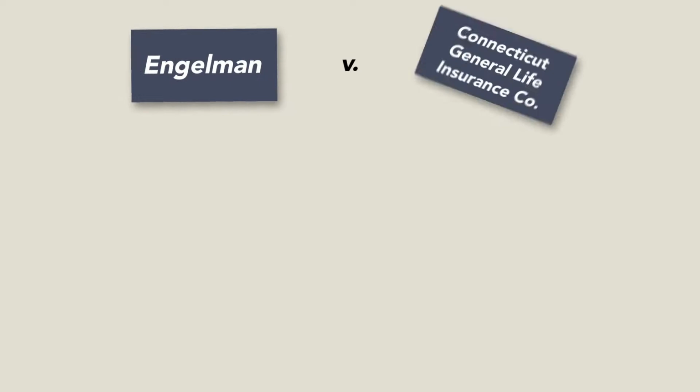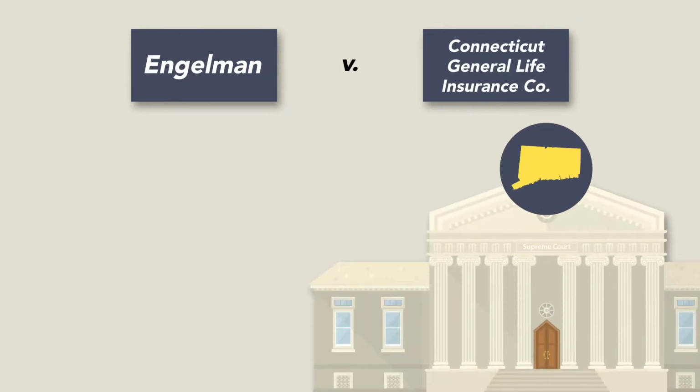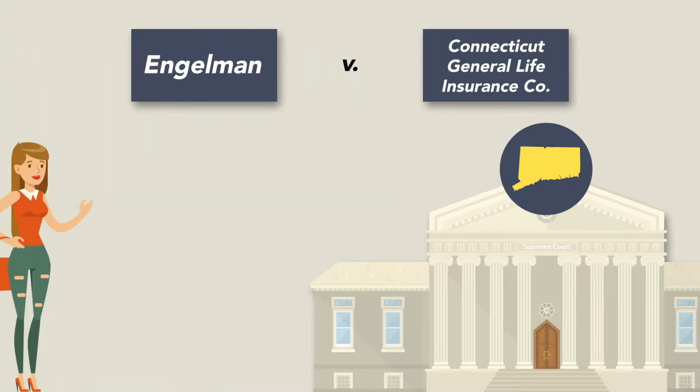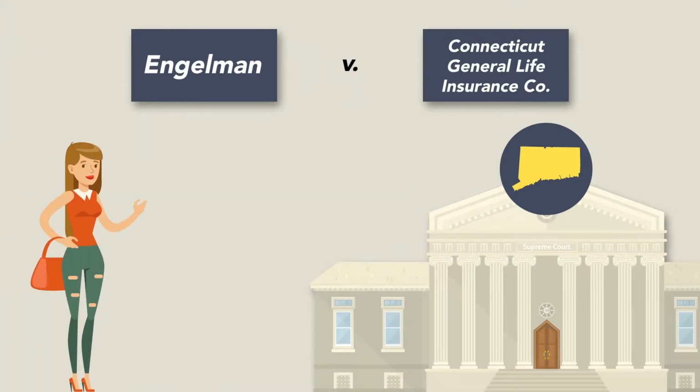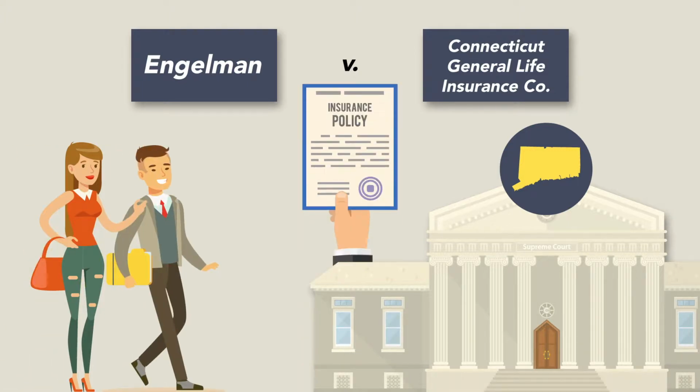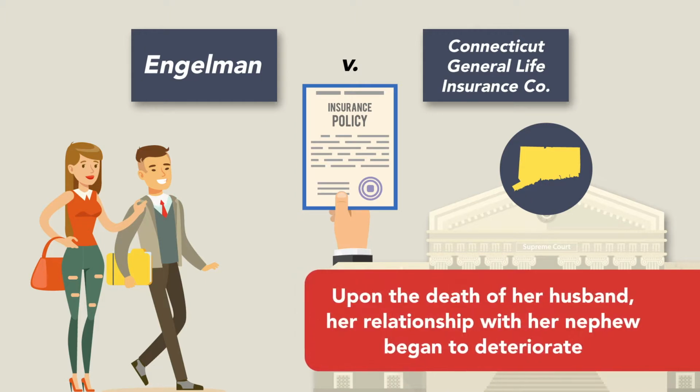Therefore, the daughter would inherit as the beneficiary. In Engelman v. Connecticut General Life Insurance Company, the Connecticut Supreme Court took substantial compliance even further, applying it where the forms had never even been completed. Ella Ryder was the primary beneficiary, and her nephew the contingent beneficiary, on her husband's life insurance policy. Upon the death of her husband, her relationship with her nephew began to deteriorate.